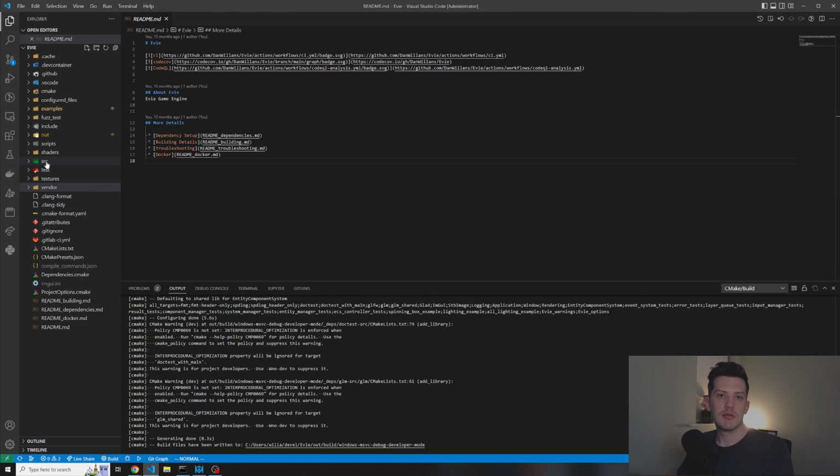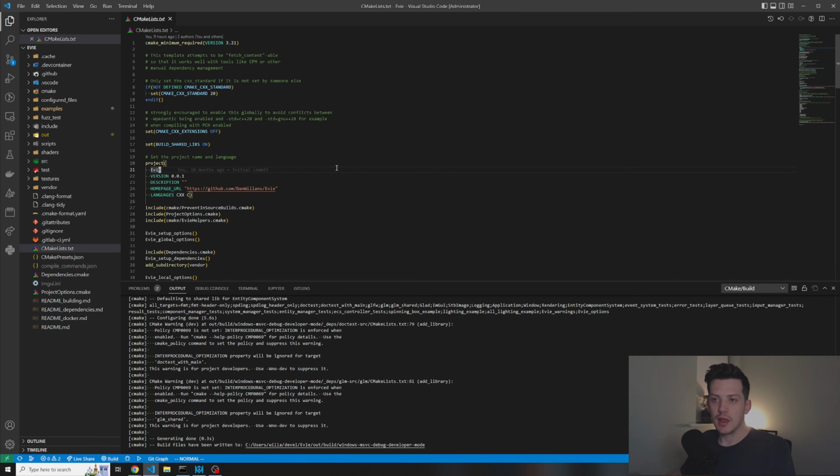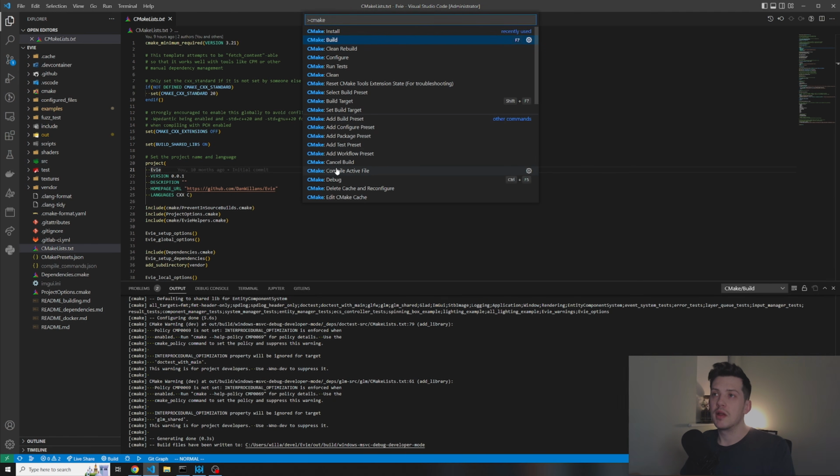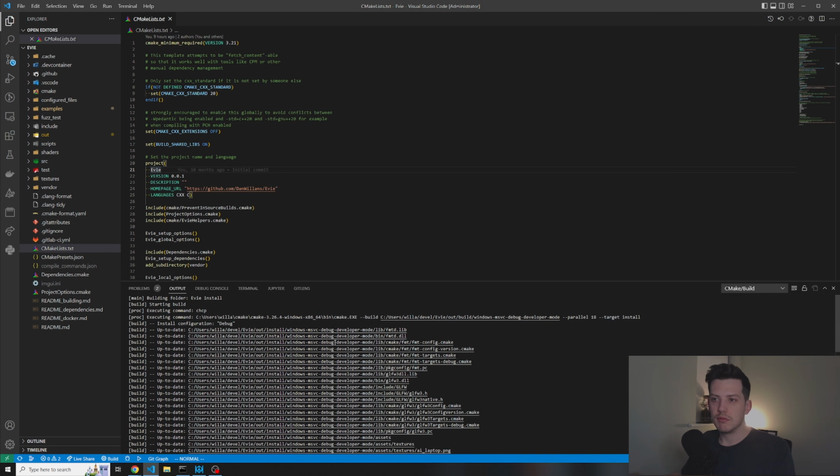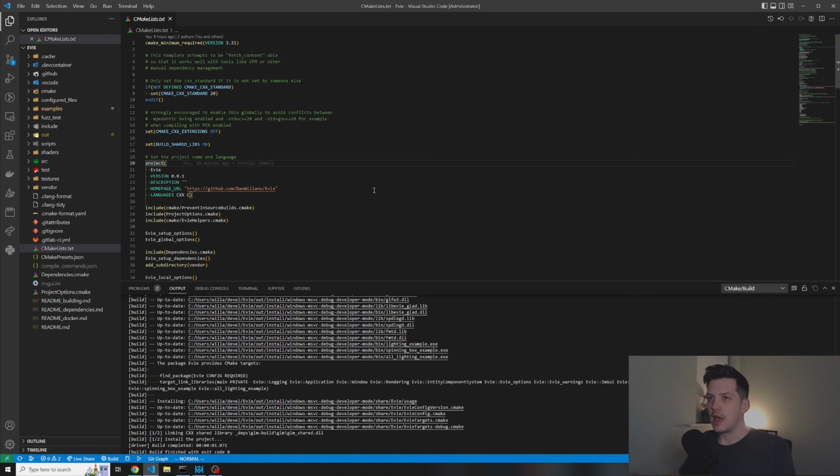The engine uses CMake as its main build system, and it integrates quite nicely into VS Code actually, with the different extensions where we can install and build and configure CMake as necessary. And I use VS Code as my main IDE, which I enjoy a lot as it's quite flexible.